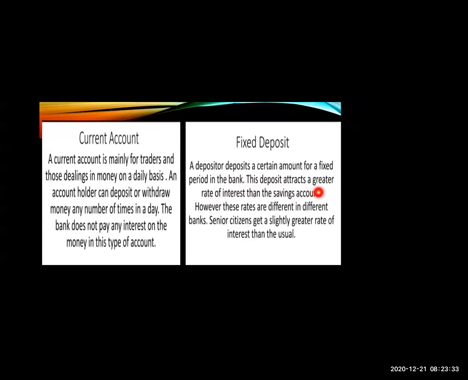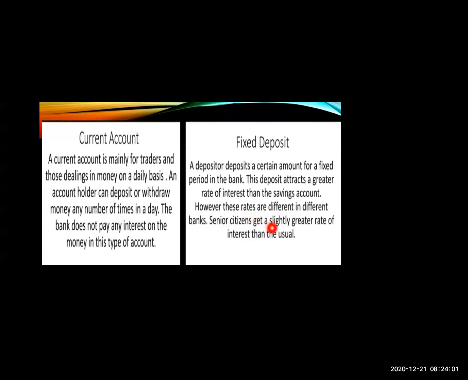This deposit attracts a greater rate of interest than the savings account. Means in this account you can get more interest by opening a fixed deposit as compared to a savings account. And in a current account you don't get any interest. However, these rates are different in different banks. The rates of interest are different in different banks.